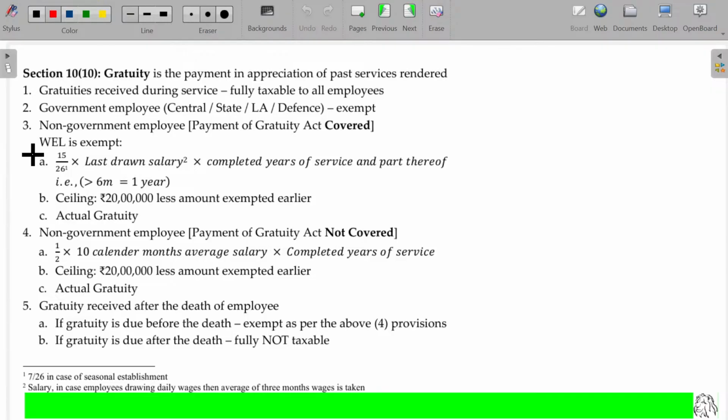And what are the things you need to keep in mind to consider a payment as salary? Already we have seen the norms to fall under salary. All these things are for better understanding. For the examination purpose, for the calculation and all, you have to mug up this. Don't ask me why these numbers are coming there, sir. Here 15 by 26, 1 by 2 and 10. Don't ask me these questions, okay? Whatever the rule is, you have to follow it simply. Okay, clear?